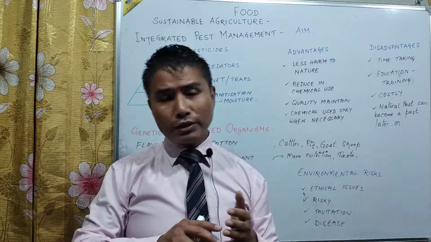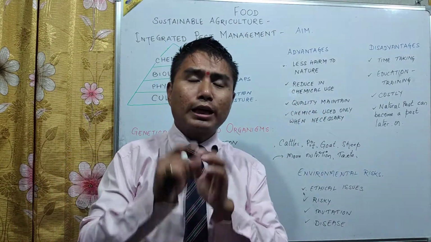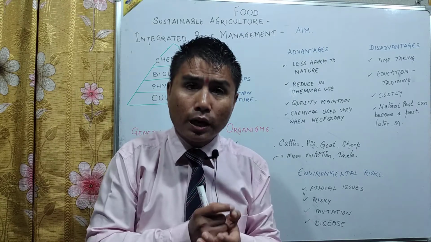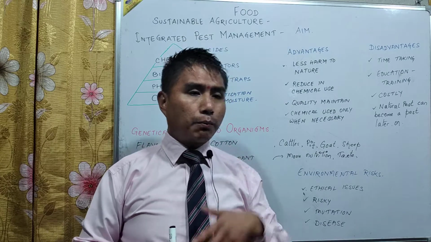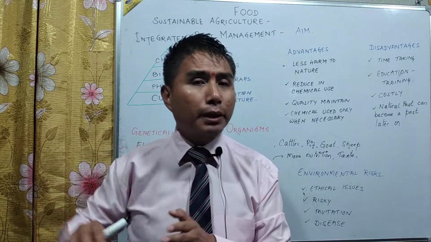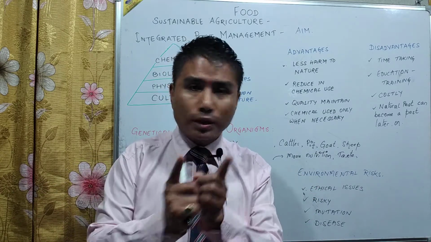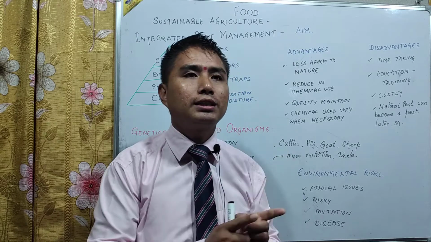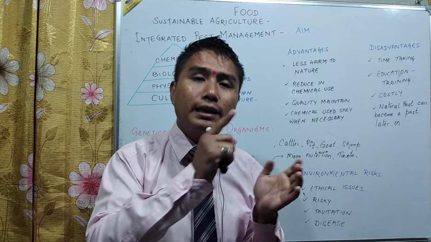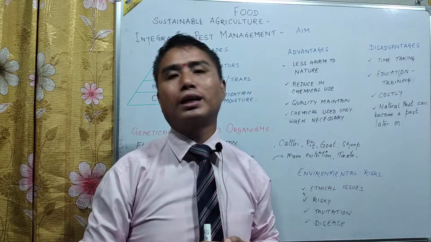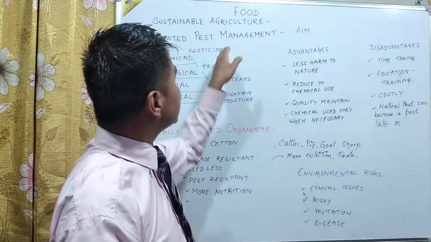And if there has to be a use of chemicals, then that should be the last option. Otherwise, what other options are possible in order to ward off those pests? Controlling the pest by taking nature and its qualities into consideration is known as integrated pest management.